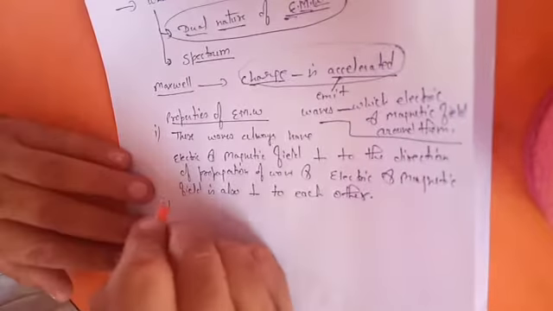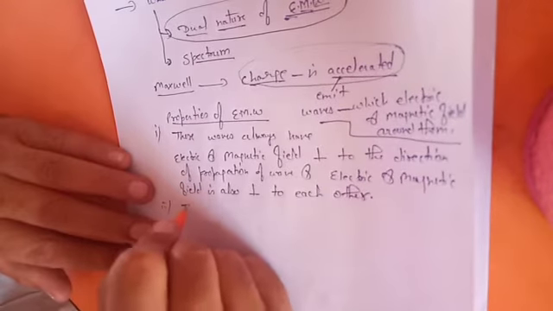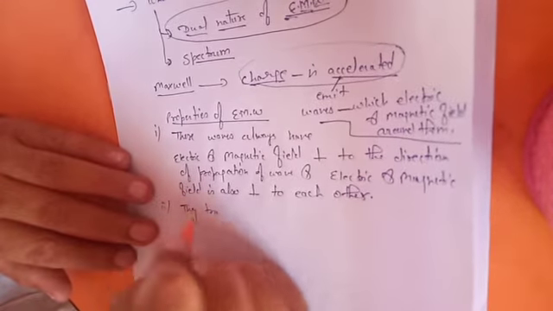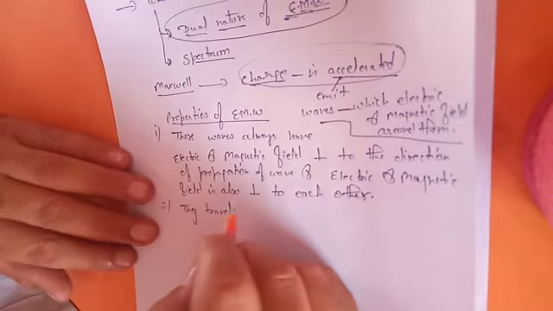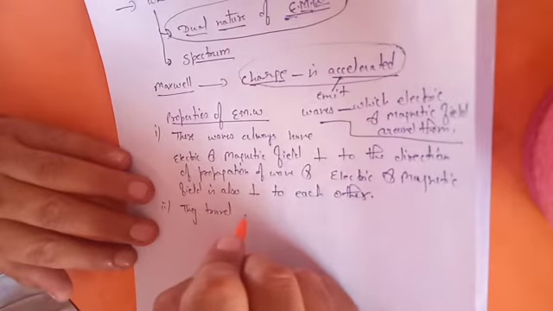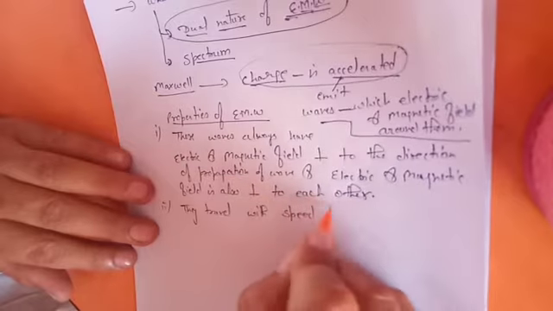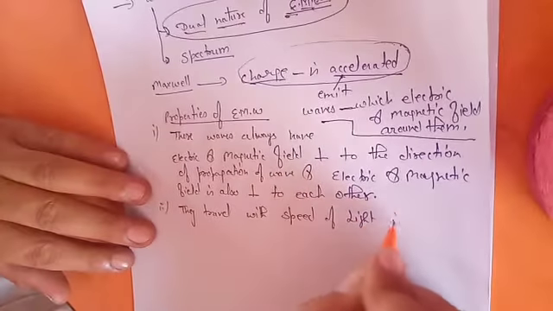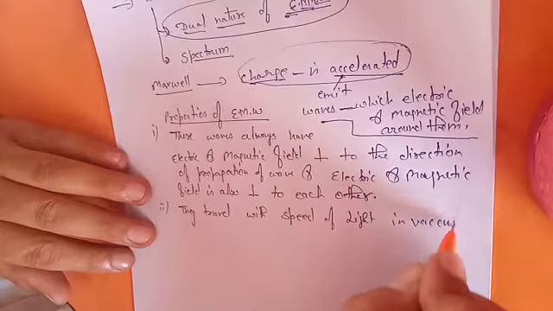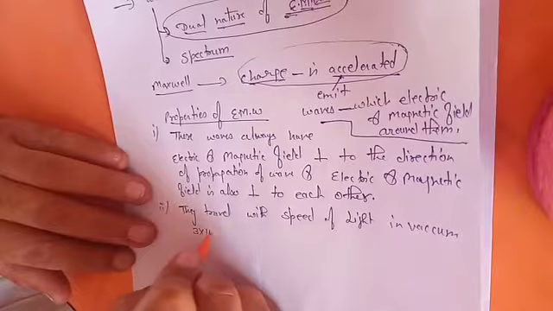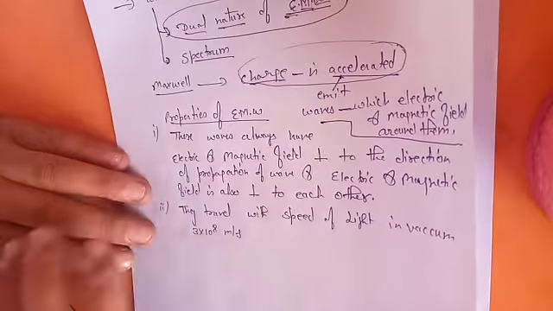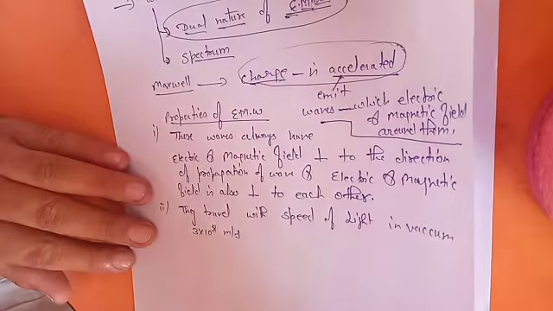Second thing, they travel with the speed of light in vacuum, that is 3 into 10 raised to power 8 meter per second. They all travel with the speed of light in vacuum.